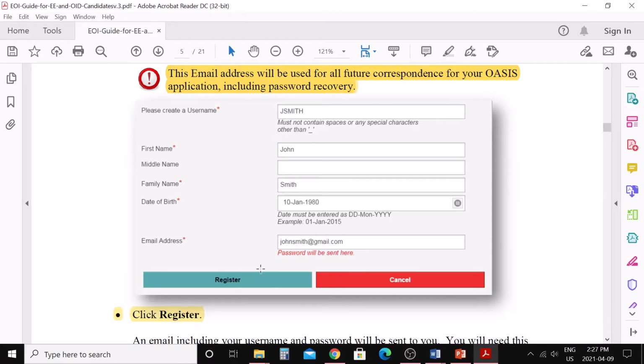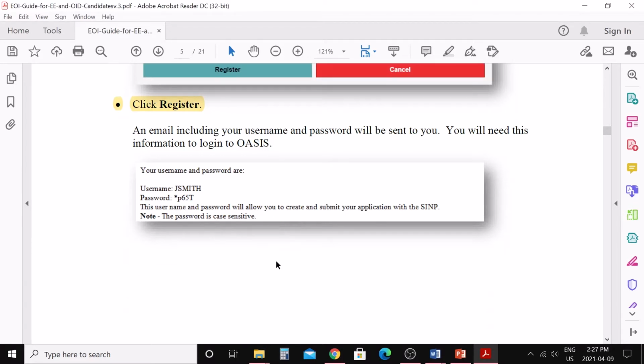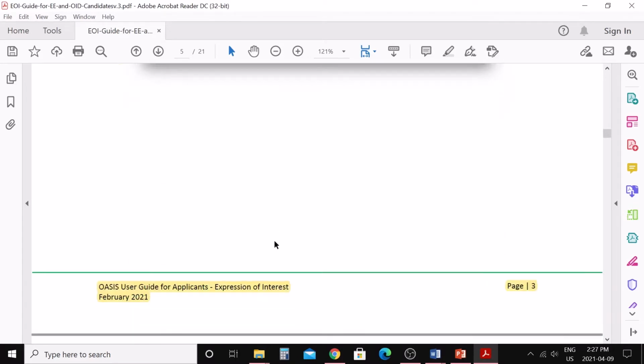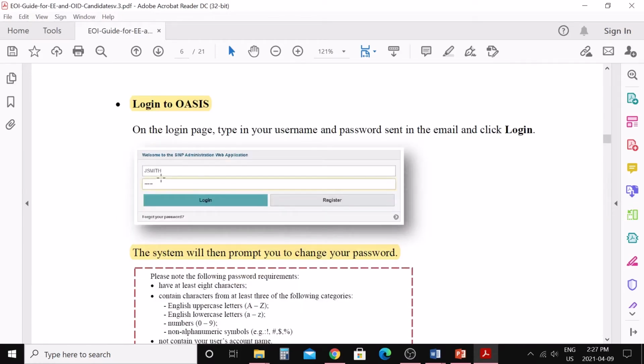Then you will get an email like this with your username and your password, and this password is case sensitive. So remember, your password will be case sensitive. Then you go ahead and now you can change your password. So you need to log in here the first time.